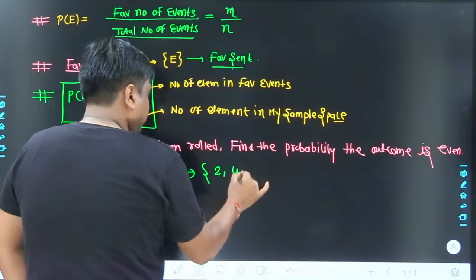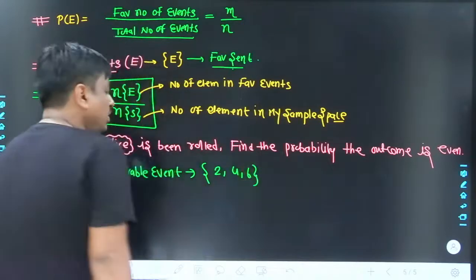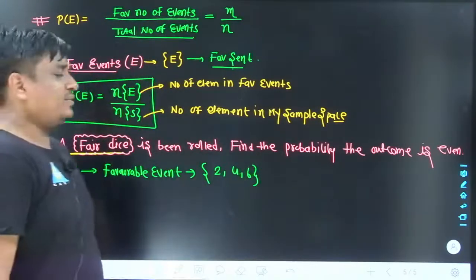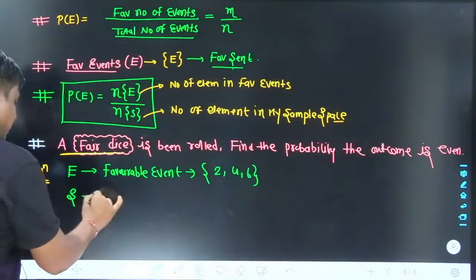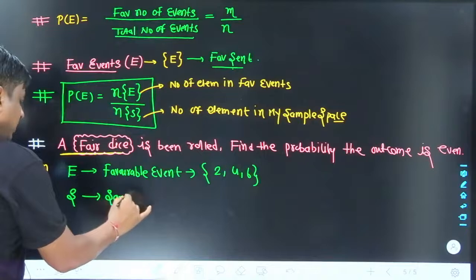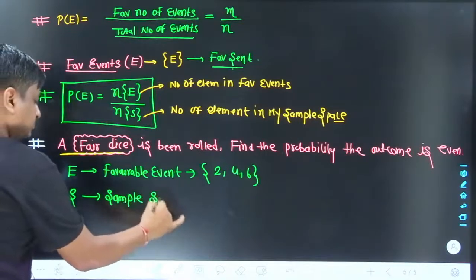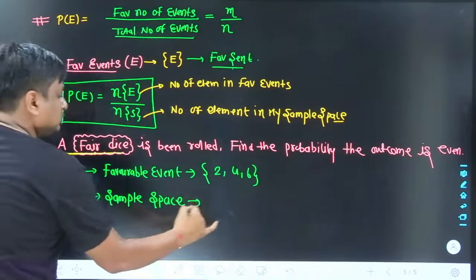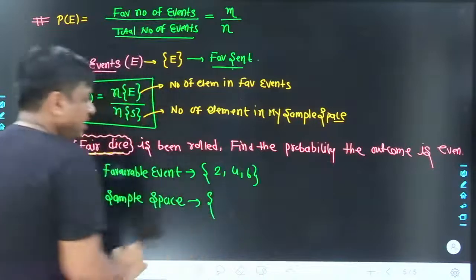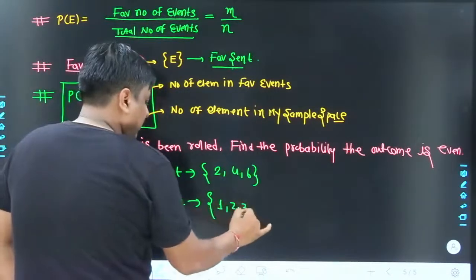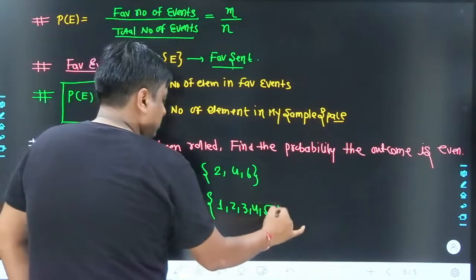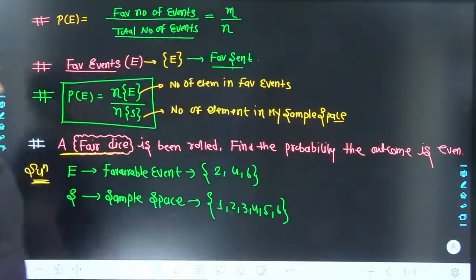Out of 6 different outcomes, 2, 4 and 6 are your favorable outcomes. Then S stands for the sample space. It is also a set, taken under curly braces. What are the different possible outcomes of this random experiment? There are 1, 2, 3, 4, 5, 6.